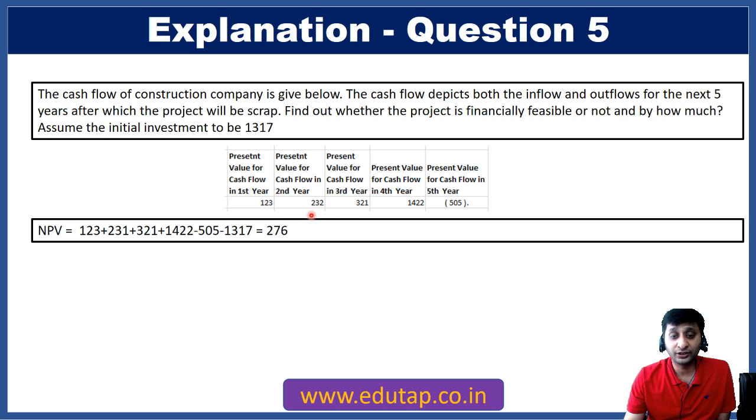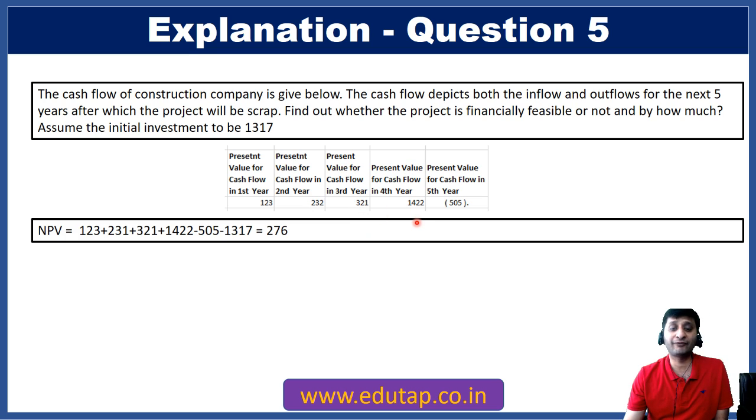So you need not find present value separately. If here it would have been given that in the second year the cash flow would be 232, then you would need to have discounted this to find the present value. But directly here it is given that the present value of the cash flow in the second year is this, present value of cash flow in the third year is this, present value of cash flow in the fourth year is this.